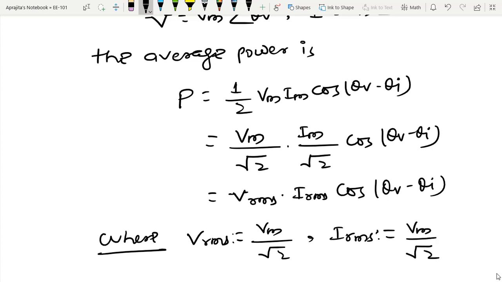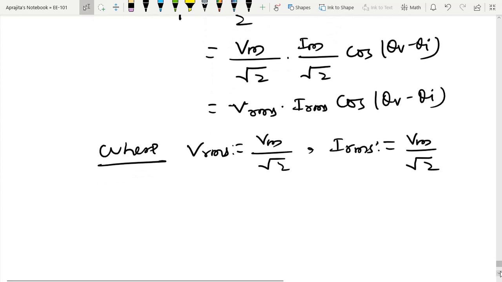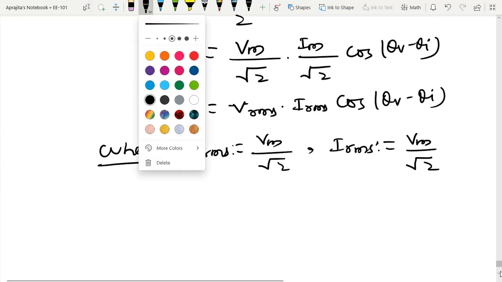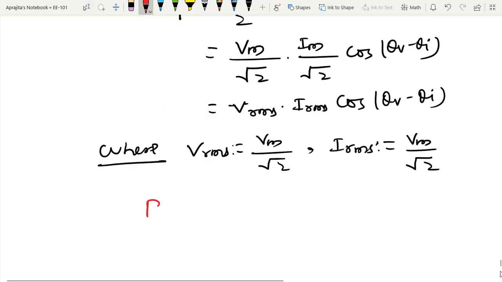And I can also rewrite power like this: P equal to S cos(theta v minus theta I).